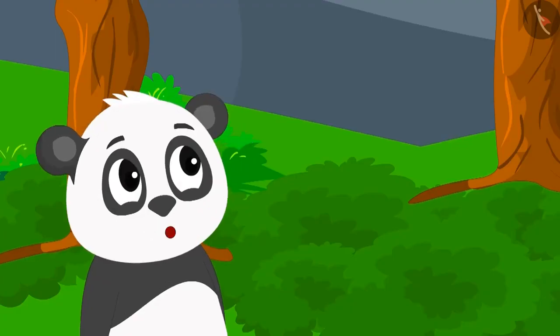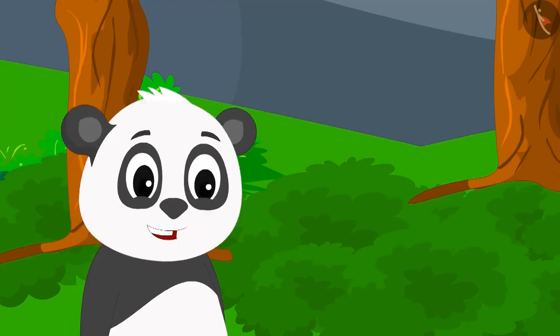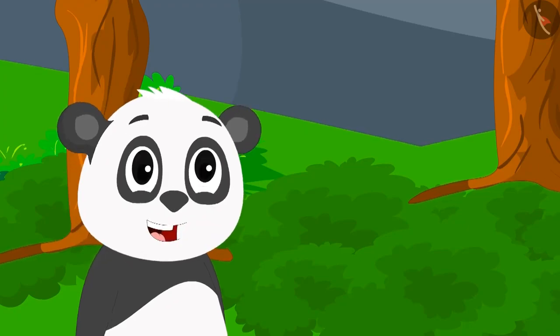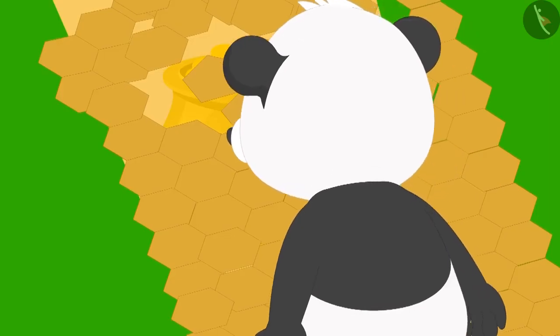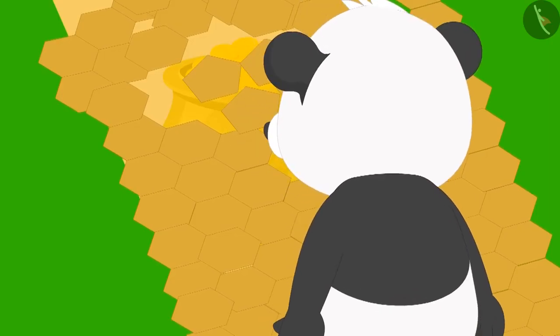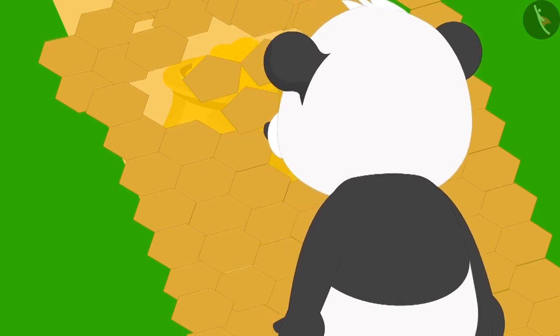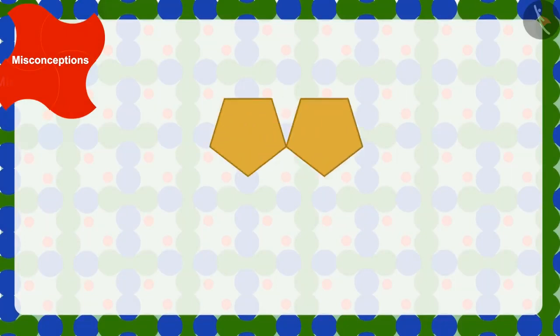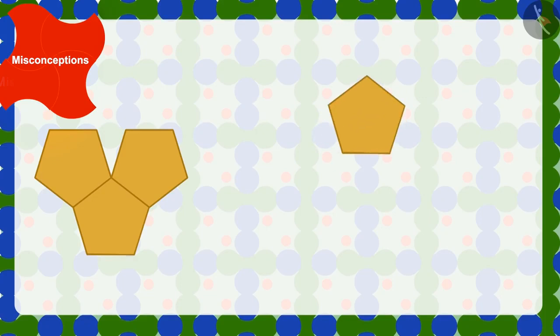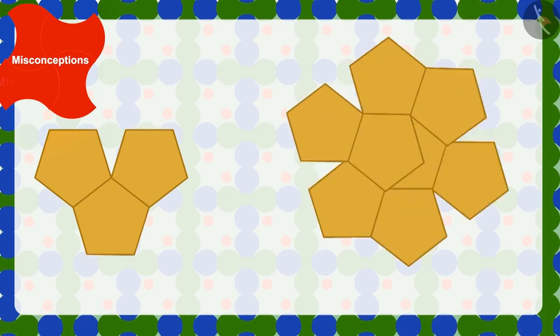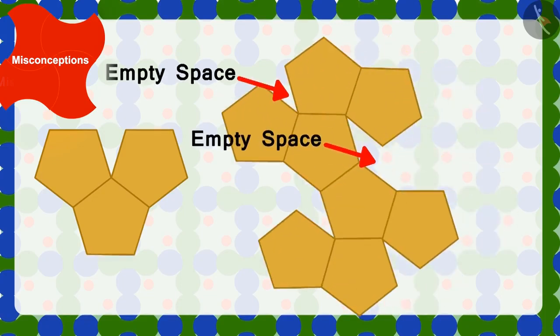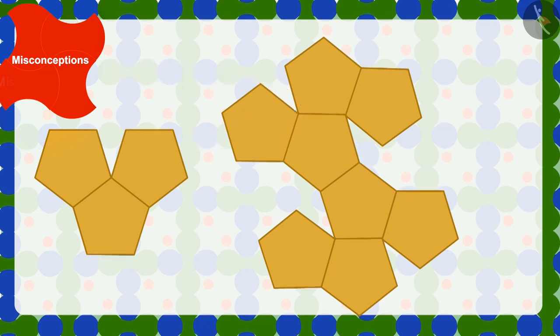Golu is thinking how he can make a design with them so that no space remains between two tiles. Children, can you think of any such design? That's right. We cannot make any such design using this shape so that no space remains between two tiles.